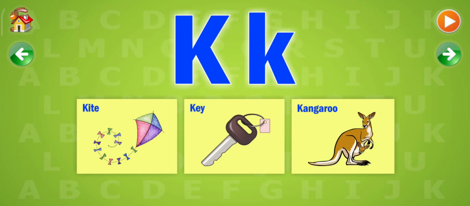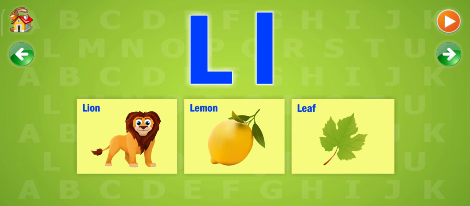K. The following words start with a K. Kite, key, kangaroo. L. The following words start with an L. Lion, lemon, leaf.